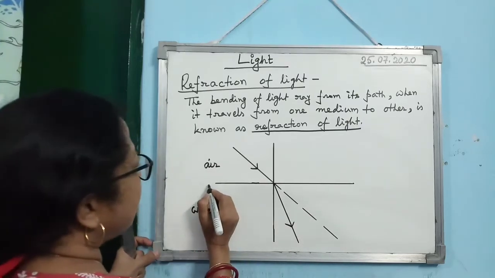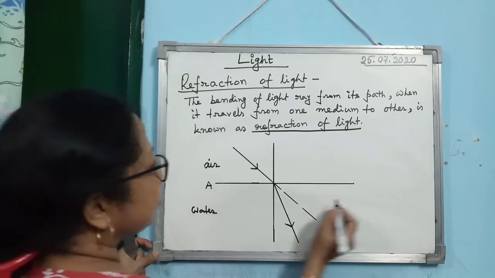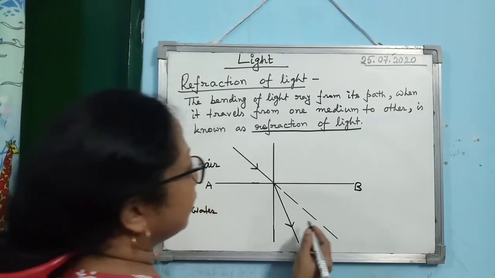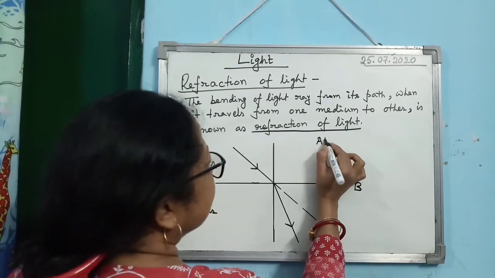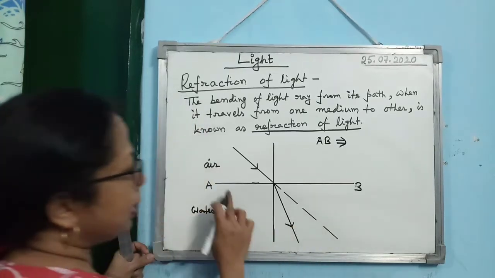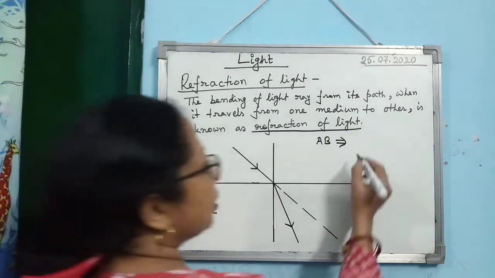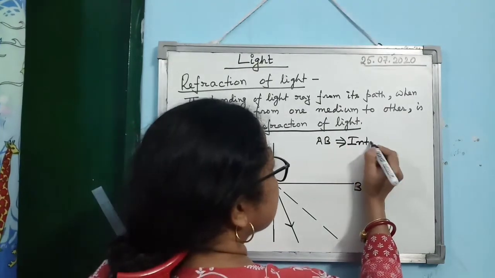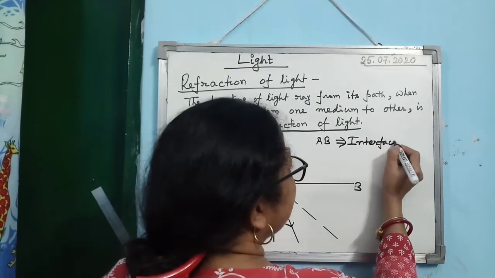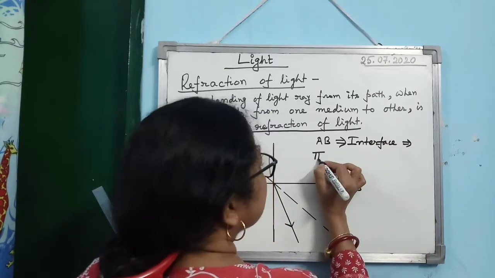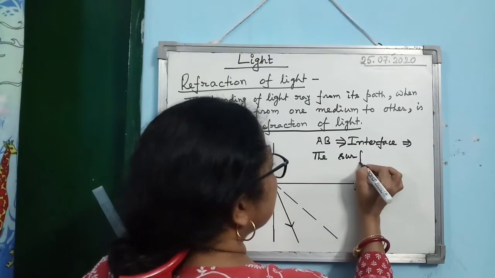So, first of all you will draw the diagram. Let us consider AB. AB is the surface separating the two media. It is known as the interface. What is the interface? The surface separating the two media.